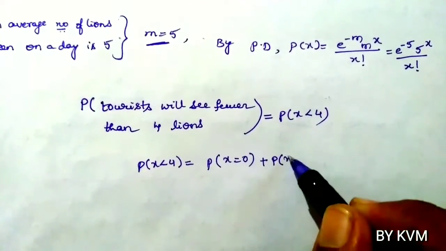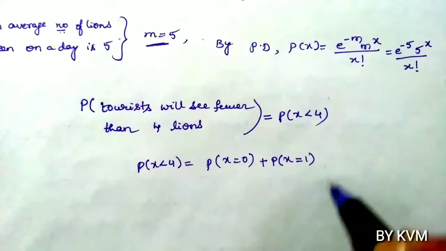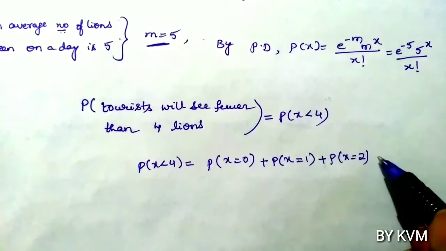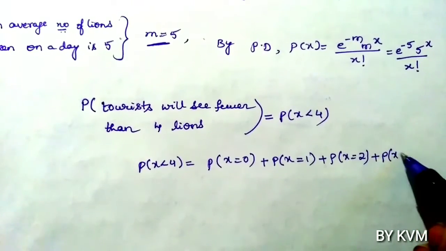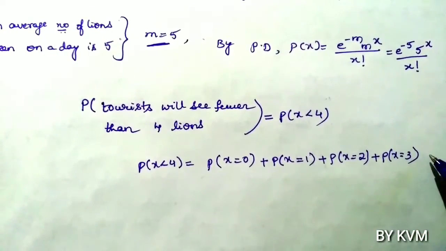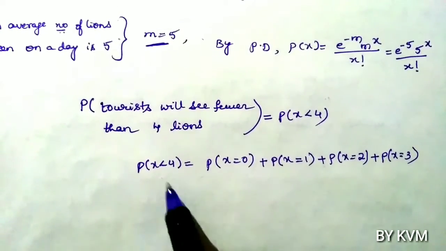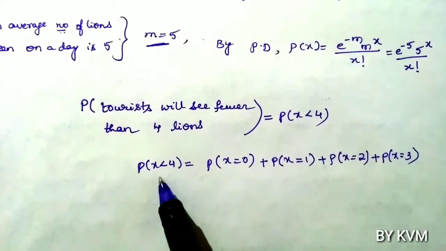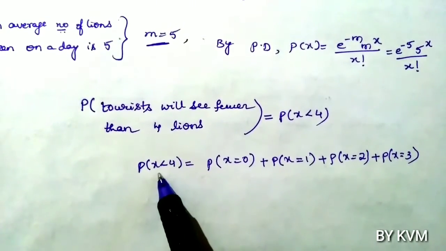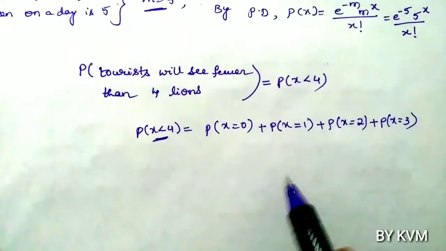There is a probability of seeing only 1 lion, plus a probability of seeing 2 lions, plus a probability of seeing 3 lions. So don't take probability of x equals 4, because we have to find fewer than 4 lions. Fewer than 4 lions means it is less than 4. So now